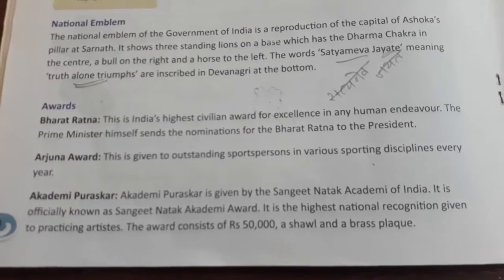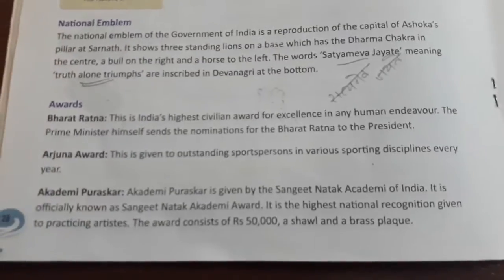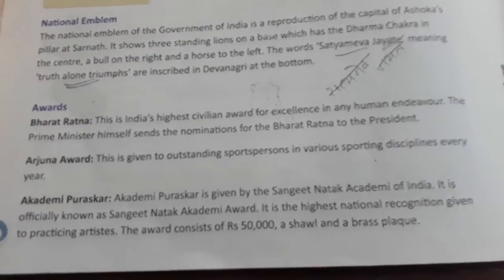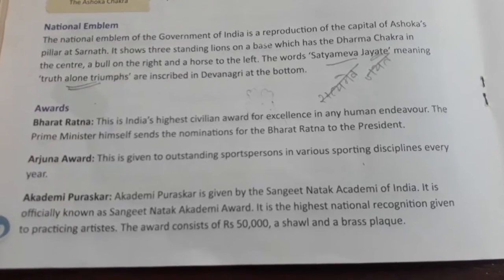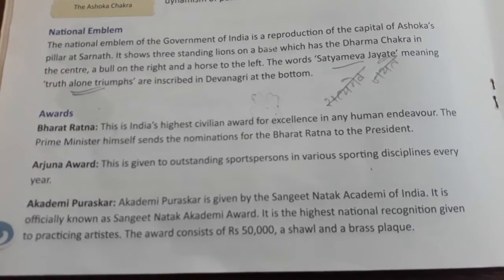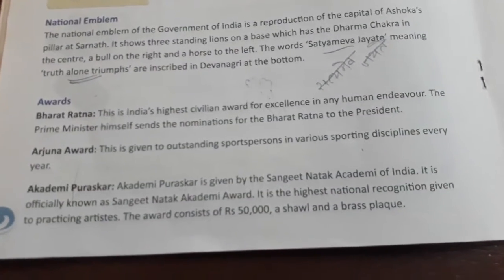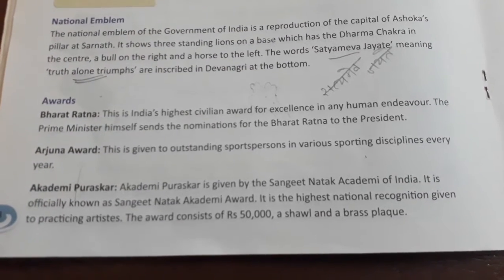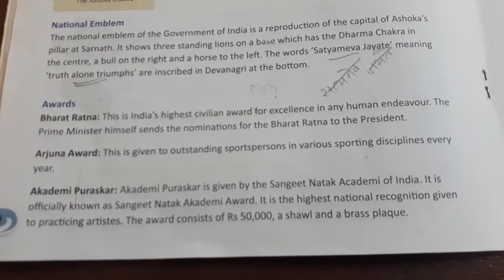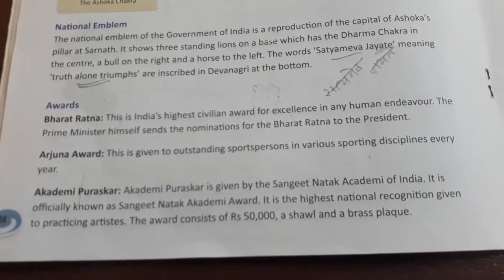Then the Arjuna Award. The Arjuna Award is normally given to sportspersons. This is given to outstanding sportspersons in various sporting disciplines every year. Then the Academy Puraskar. Academy means literature or related to studies. The Academy Puraskar is given by the Sangeet Natak Academy of India. It is officially known as the Sangeet Natak Academy Award. It is the highest national recognition given to practicing artists.